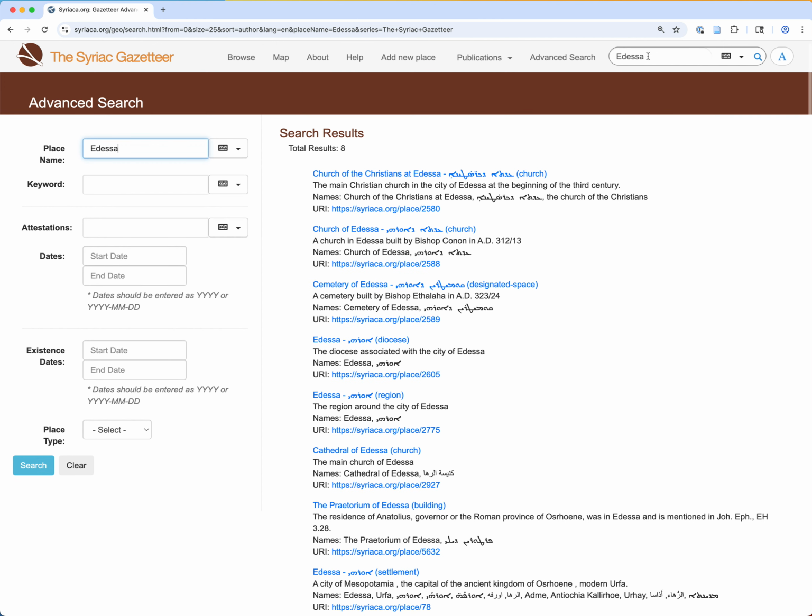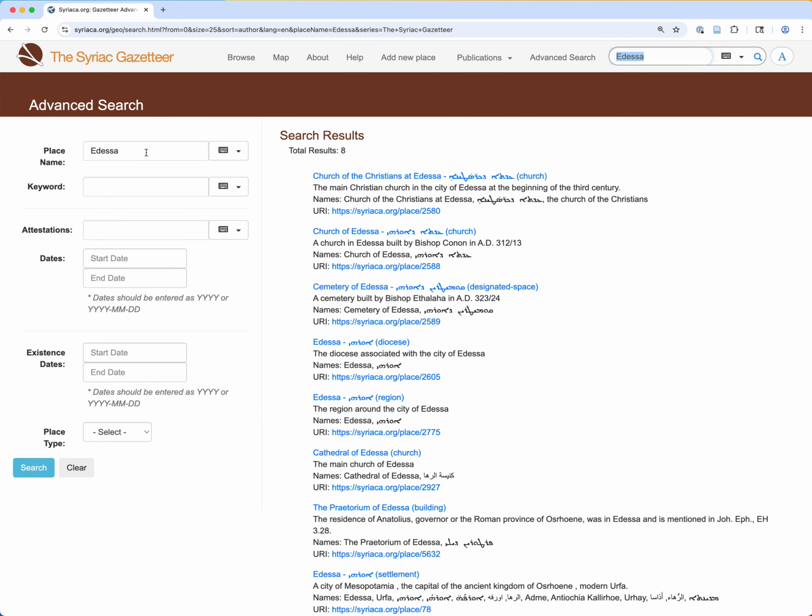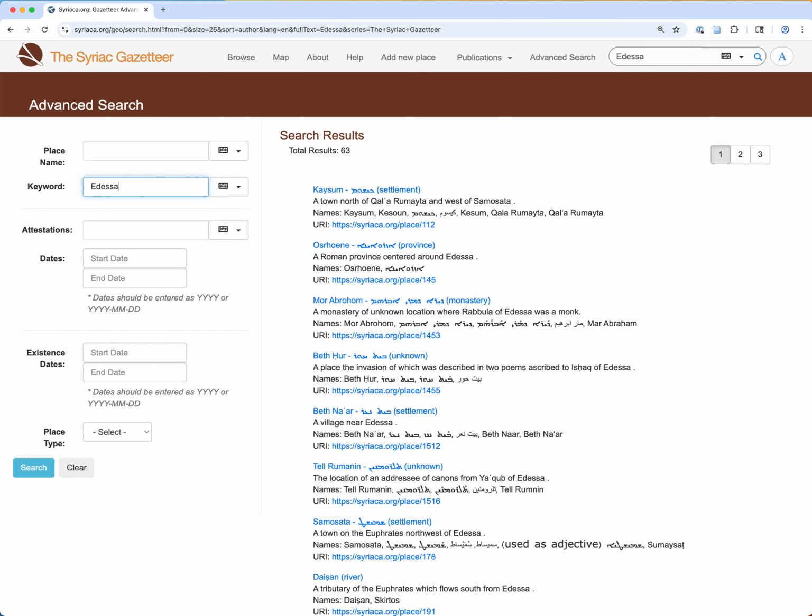So, the broadest search will occur up here in the basic search, a more narrow search in the place name, and an intermediate search can occur in the keyword box, which will search for the exact string Edessa, but search for it in more than just place names. So here you can see, for example, a location which is known through an essay or a canon of Jacob of Edessa, or a place that is located in relationship to Edessa.